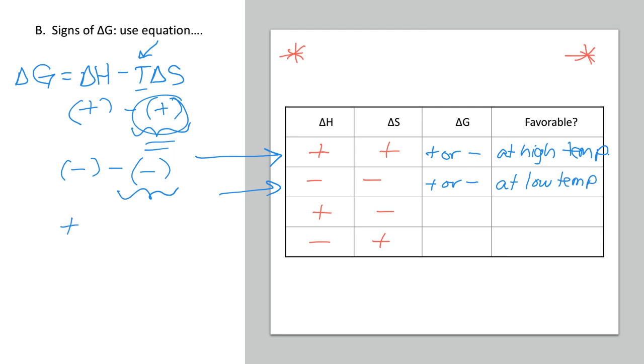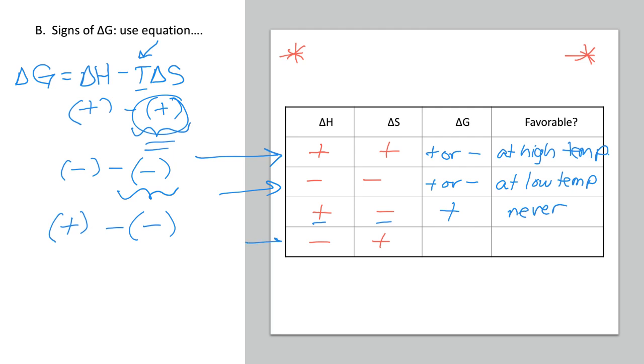Okay, let's take a look at if I have a positive number minus a negative number. That is going to give me a positive answer always. And if I always get a positive answer there, delta G is positive, which means it is never going to be a thermodynamically favorable reaction. If we think about what that means, in order for something to absorb energy and also become more ordered, that's not something that's going to happen on its own without any outside intervention. So it's never going to be considered spontaneous or thermodynamically favorable.